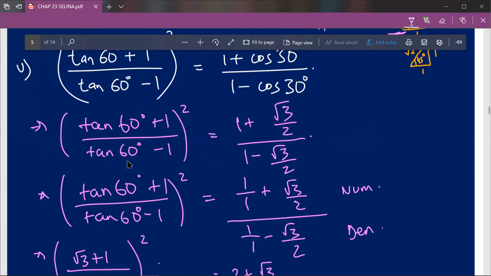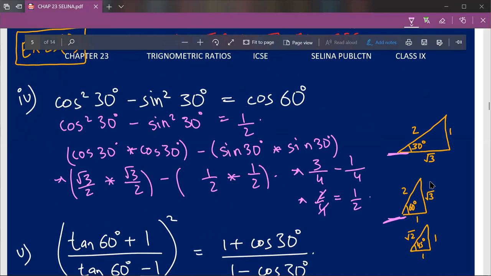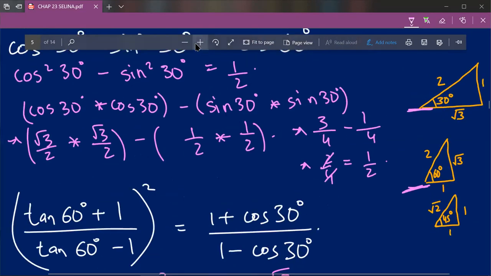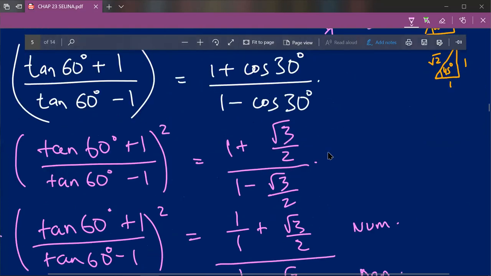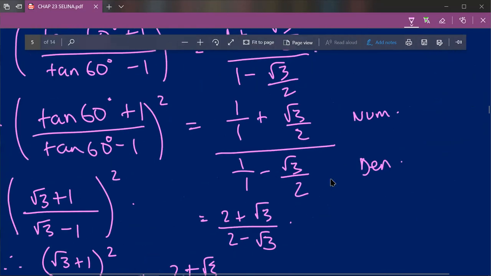For tan 60 degree there is a magic triangle assigned to it, and this is the magic triangle, so I'll just zoom in a bit. It should be towards the ground, and with respect to this angle tan 60 degree will be equal to perpendicular upon base, which is root 3 upon 1, which can simply be written as root 3. So tan 60 degree will be equal to root 3. Therefore tan 60 degree plus 1 will be root 3 plus 1, and tan 60 degree minus 1 will be root 3 minus 1. So root 3 plus 1 upon root 3 minus 1 whole square. Don't forget the whole square.